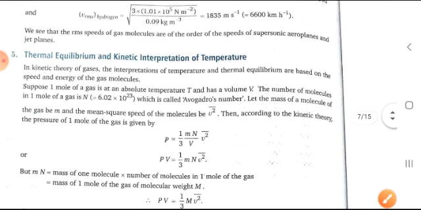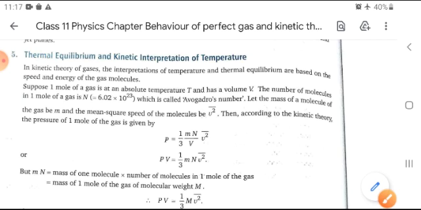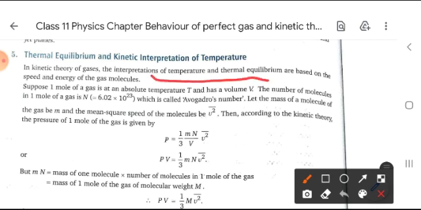Now moving forward, thermal equilibrium and kinetic interpretation of temperature. In kinetic theory of gases, the interpretation of temperature and thermal equilibrium are based on the speed and energy of the gas molecules.